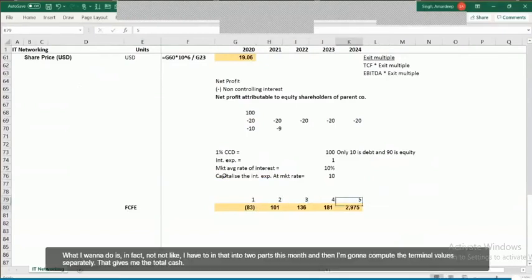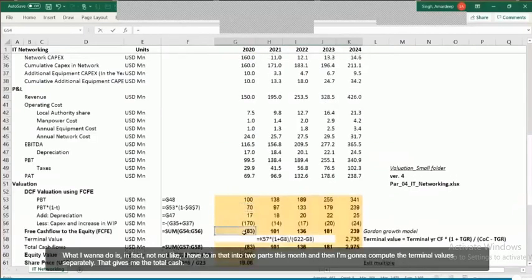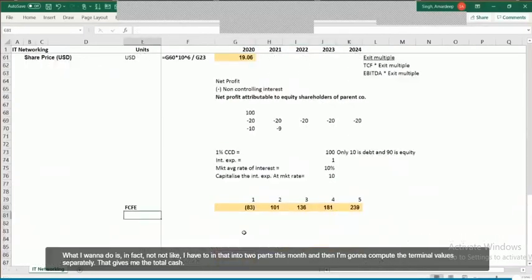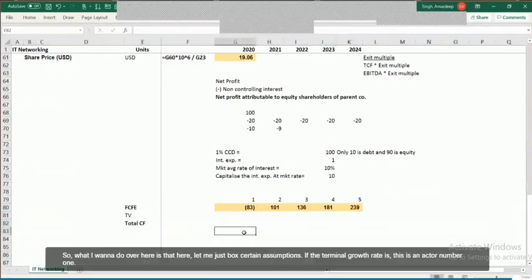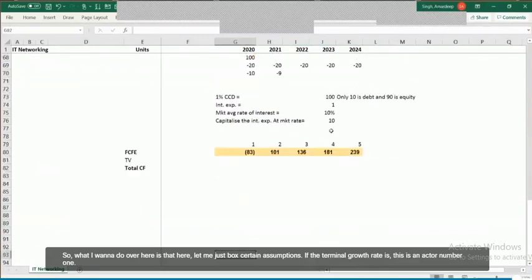What I have to do is split that into two parts. One is this one, and then I'm going to compute the terminal value separately. Over here, that gives me the total cash flows. So here, let me just park certain assumptions. This is scenario number 1.